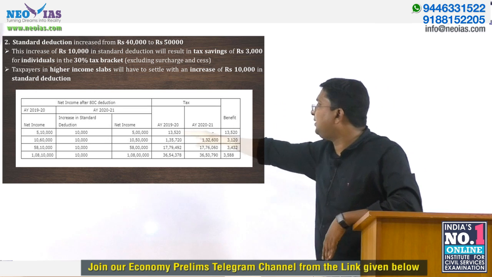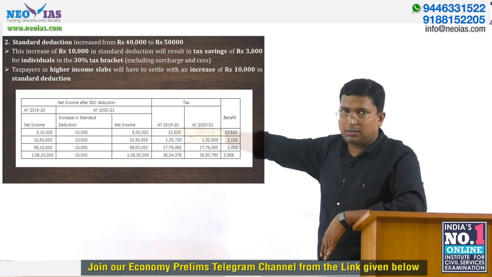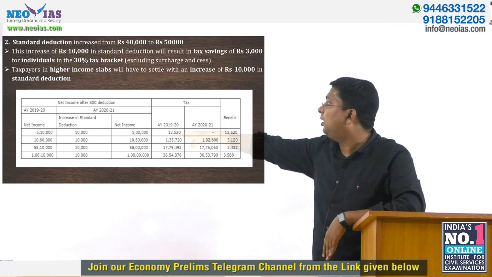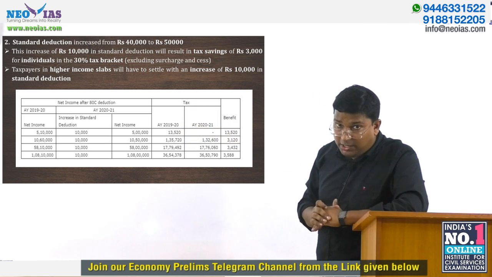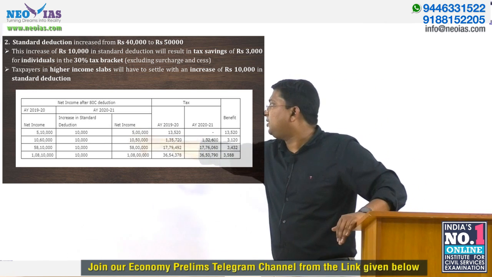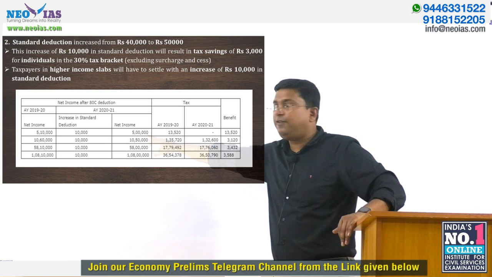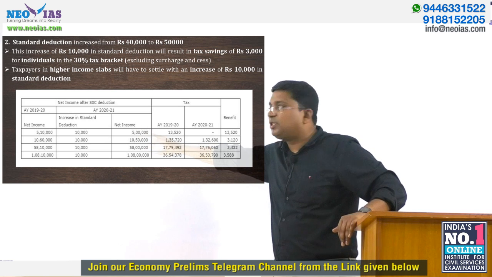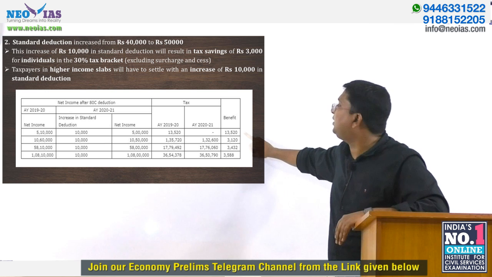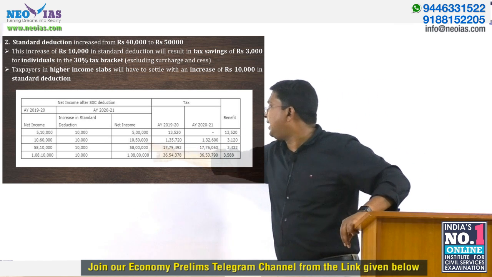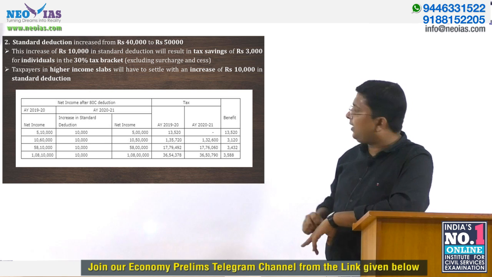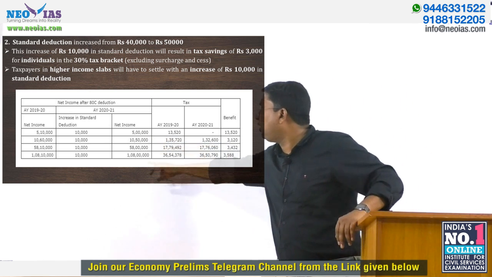Okay. So you can see that if your net income after 80C deduction in the 1920 financial year or assessment year 2021, after this increase in standard deduction, comes to 5 lakh, and if your net taxable income is 5 lakh, you know that it is completely tax exempted. But in the higher slab, if you have a taxable income of more than 10 lakh, this 10% deduction you will get.